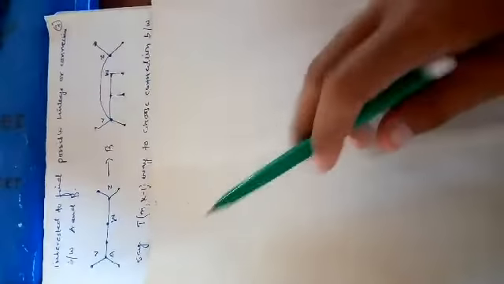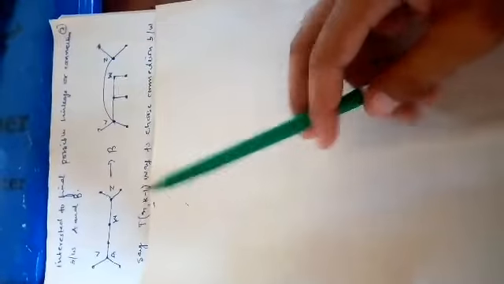Another point z joins with v, and we obtain B, a labeled tree B with degree k. The first graph has degree k minus 1 and the other one has degree k. We are interested in finding a possible linkage or connection between A and B. So we have a graph. This is graph A and this is graph B.